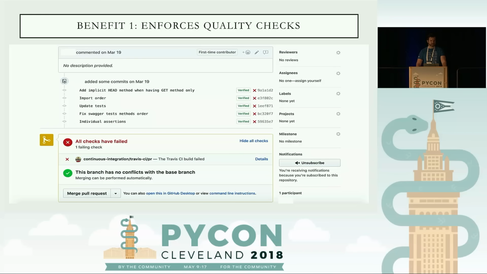So here's an example of a pull request where someone submitted some code. It didn't pass the quality checks to start. And in fact, none of the other commits passed as well. And as a result, the machine didn't give a sign-off, and therefore the code cannot be merged because the checks need to be passed in order to be merged into master.